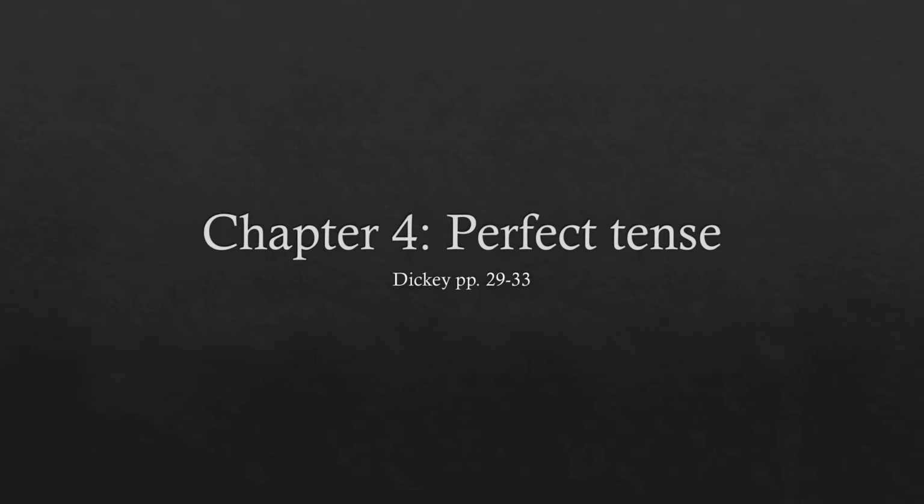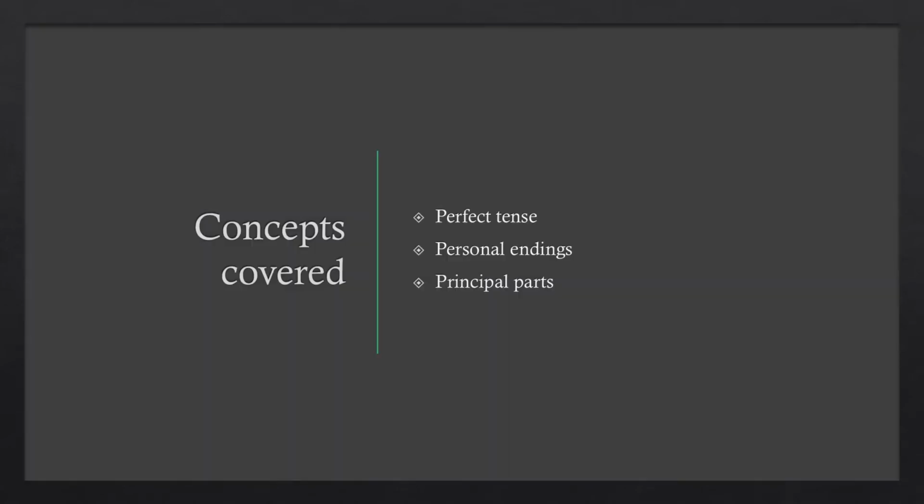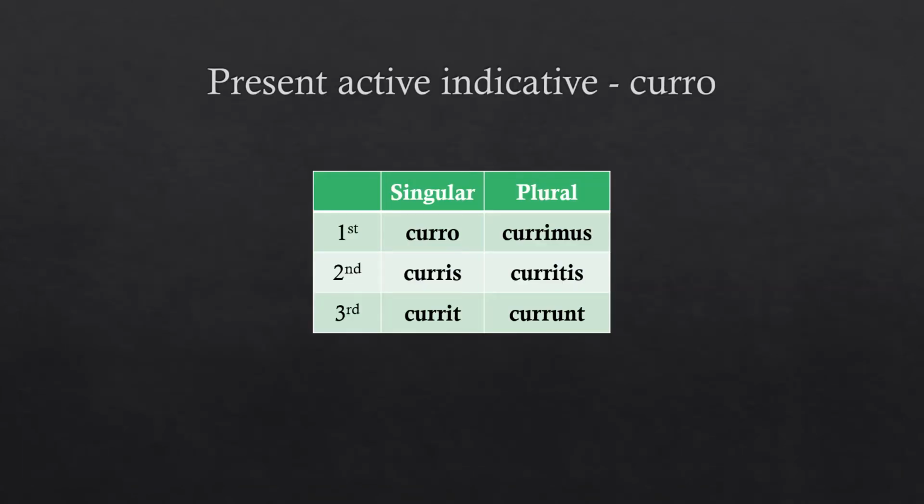Before watching this video, please read pages 29 through 33 in your textbook. This lesson will cover the following topics: the perfect tense, personal endings, and principal parts. Remember that Latin has 6 tenses. By now, you know the present tense, which expresses ongoing action occurring in the present.